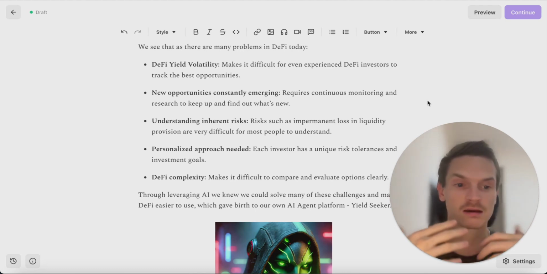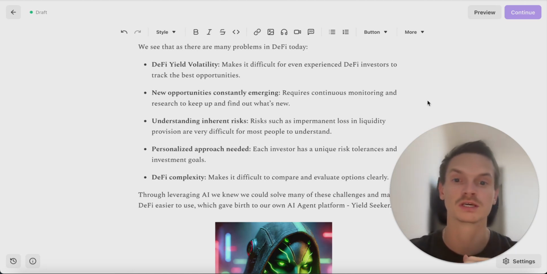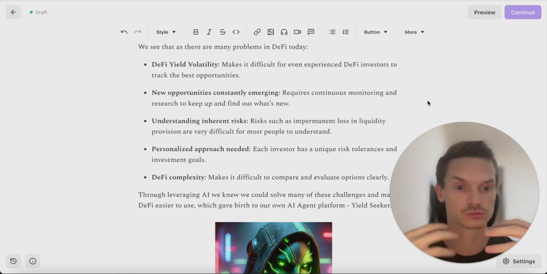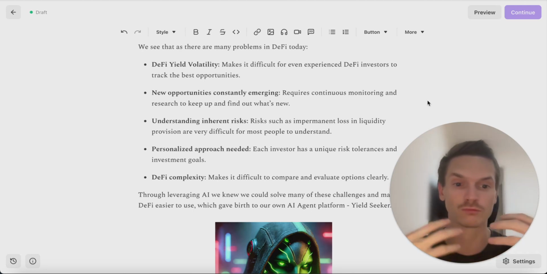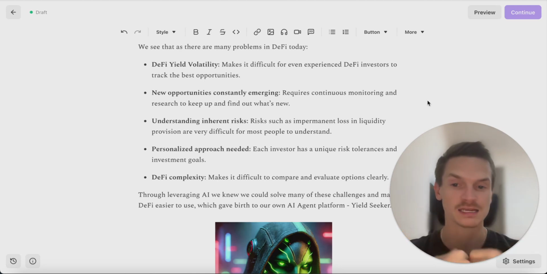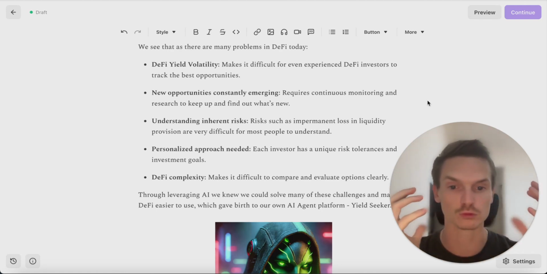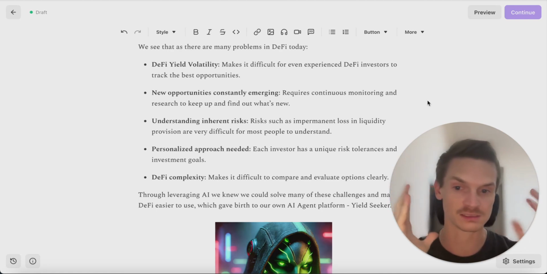There are risks that are quite complex to understand, such as impermanent loss when you're doing liquidity provision, and just keeping on top of all those risks. And each investor has a unique risk tolerance and investment goals, right? So everyone's different, and that personalization can be challenging as well. And of course, DeFi is pretty complex, and it can make it difficult to evaluate and compare things clearly.